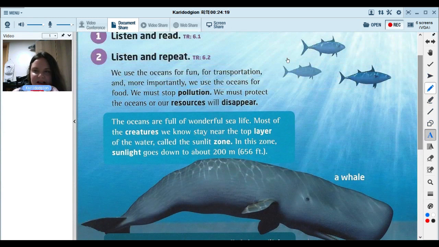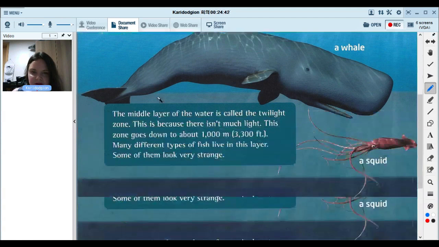So we have different layers in the ocean. The top layer, we call this the sunlit zone, because a lot of sunlight can pass through the water. So maybe it's a lighter color. We can see very well. So sunlit zone, first zone, top zone.